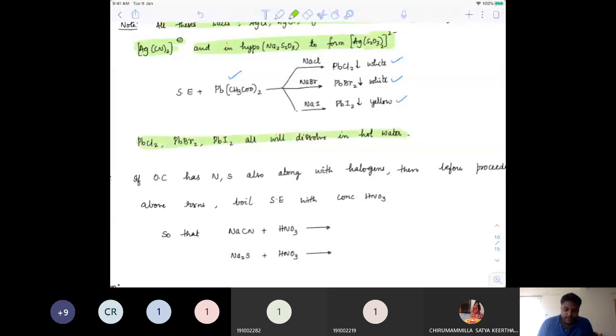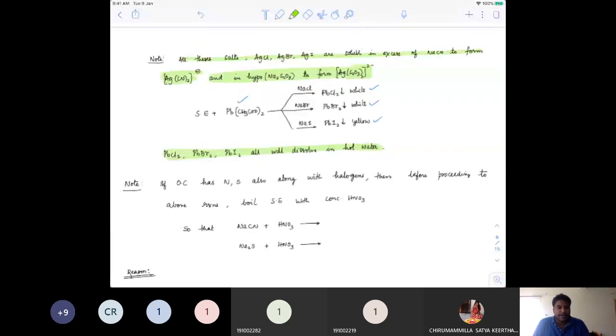See, these dissolution statements which I am writing are very important in inorganic. So you should start hitting your mind once in a while: which are dissolvable, and what happens if you add excess? You should start questioning yourself with this.